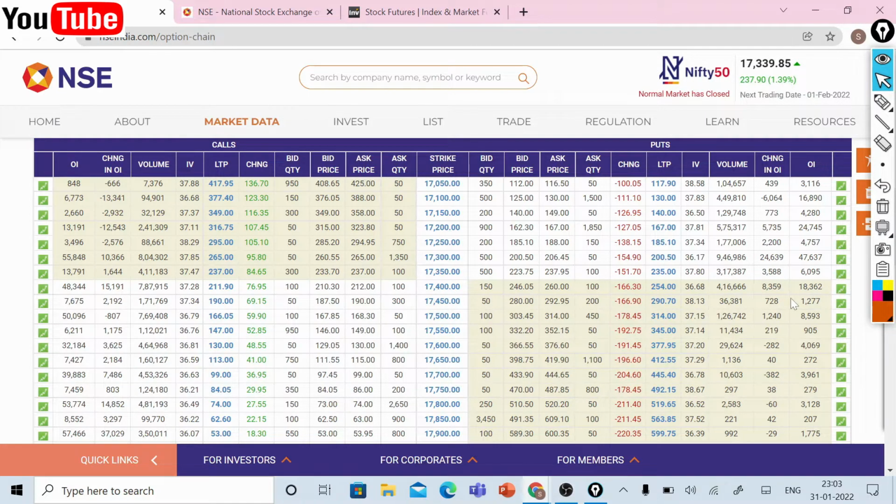Tomorrow is all important budget day. So I'll bring today's Nifty and Bank Nifty levels based on the volatility in Indian market because of budget. So let me bring some important data points before you.